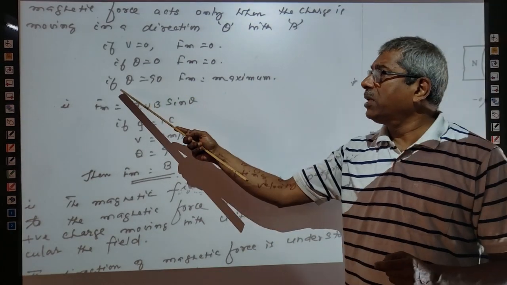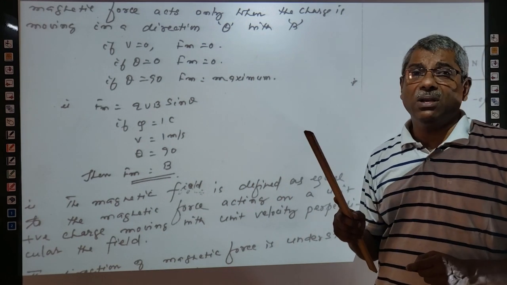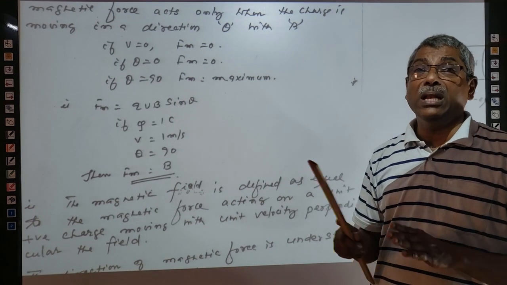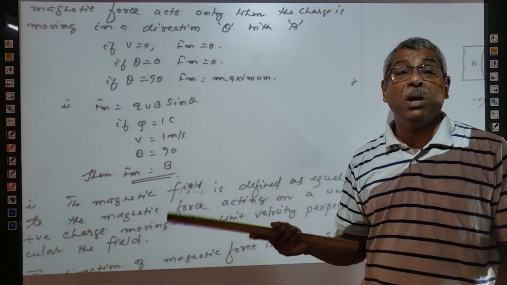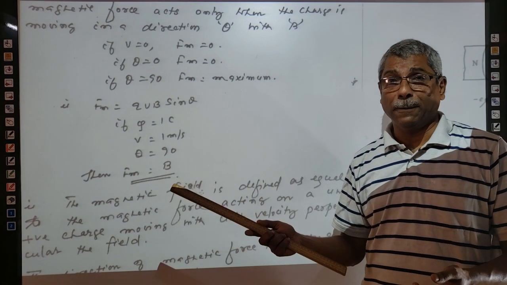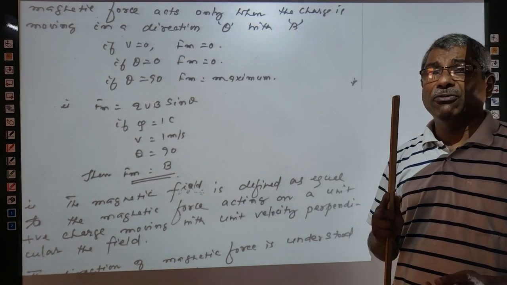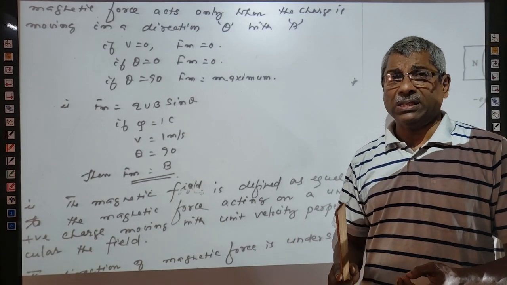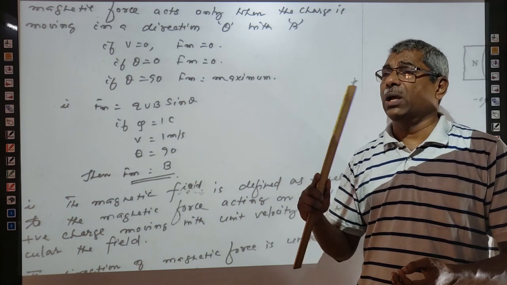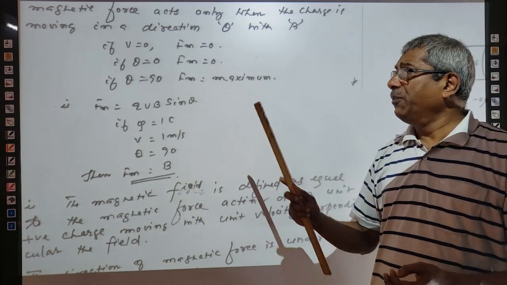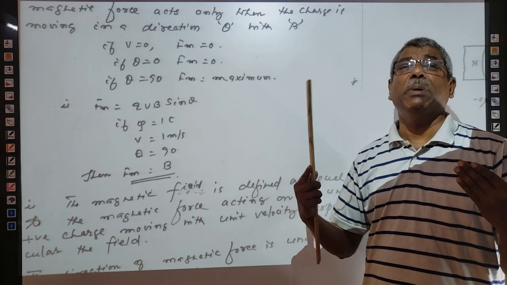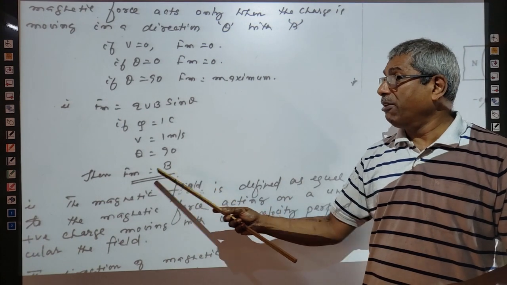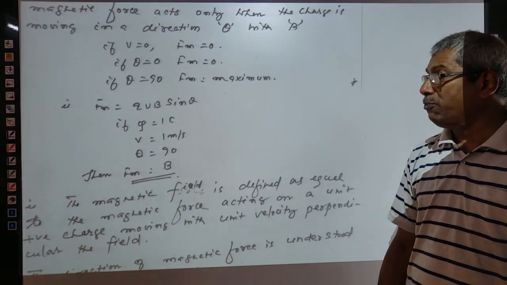Now, if a charged particle is moving in a magnetic field such that the direction of the velocity makes an angle of 90 degrees, theta is equal to 90, then Fm is maximum. Why is Fm maximum? Because Fm is equal to QVB sine theta. The value of the magnetic force acting on the charged particle is directly proportional to the sine of the angle between the velocity vector and the field vector. If it is equal to 90 degrees, sine theta is maximum. When sine theta is maximum, the force is maximum. This is the maximum force.